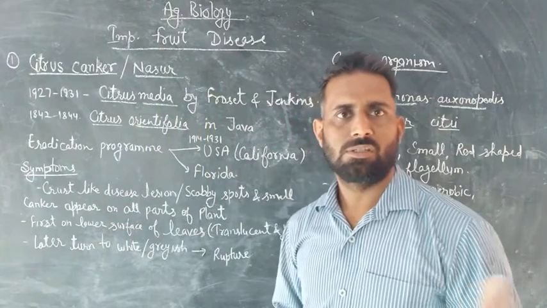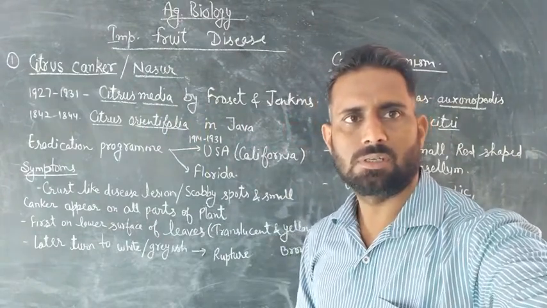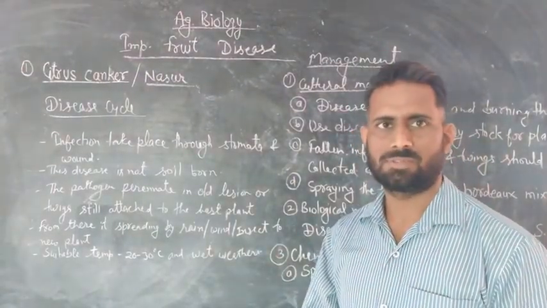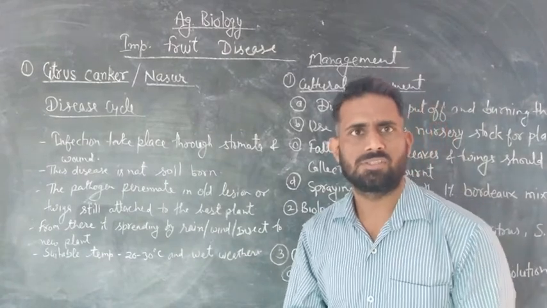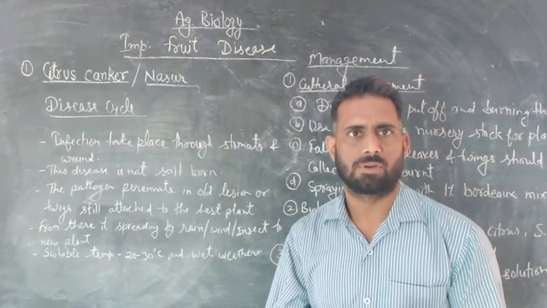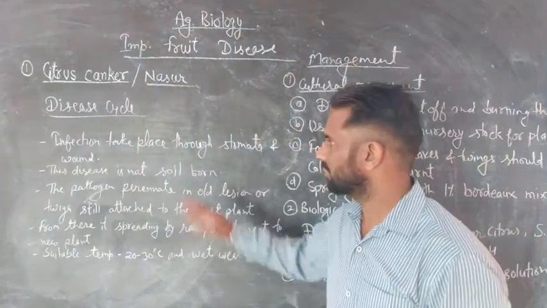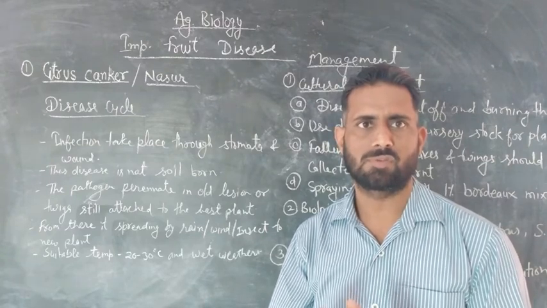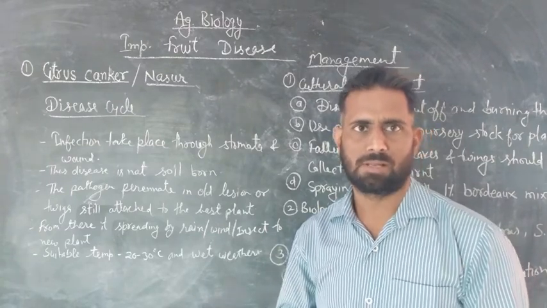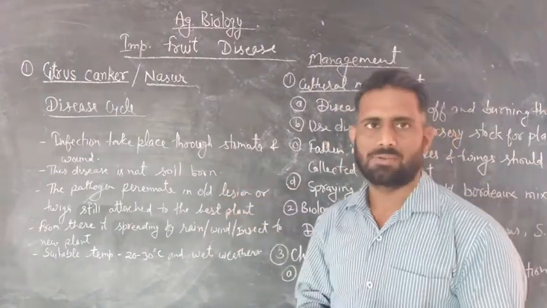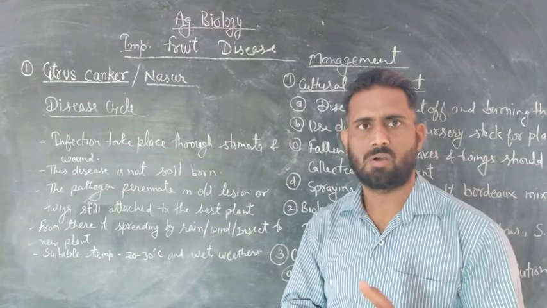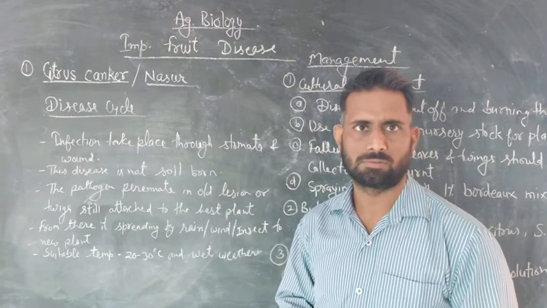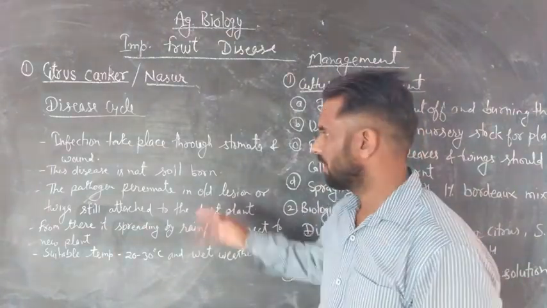Now we are seeing the disease cycle of this disease. The disease cycle starts from infected plants. The infection takes place through stomata and wounds. The pathogen enters healthy plants through stomata or wounds. This disease is not soil-borne. The pathogen